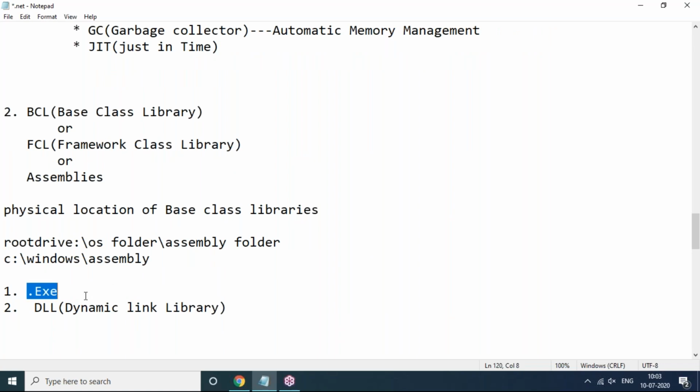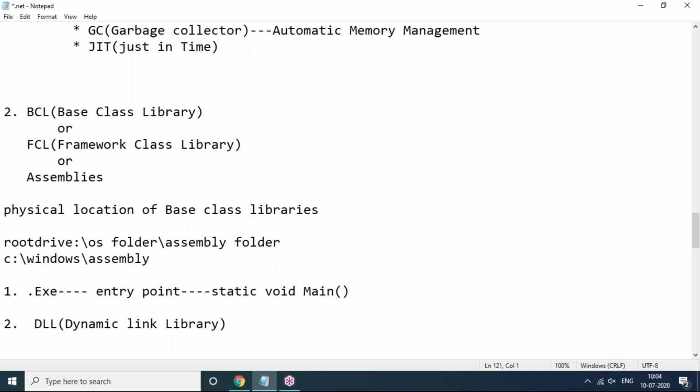It will run individually. Why will .exe run directly? Because .exe contains the entry point. The entry point of the program, you know what that is: static void main. The Main method is called the entry point of the program. That static void Main is inside the .exe. So when we double click on the .exe file directly, you are able to see the output, because it gets executed.